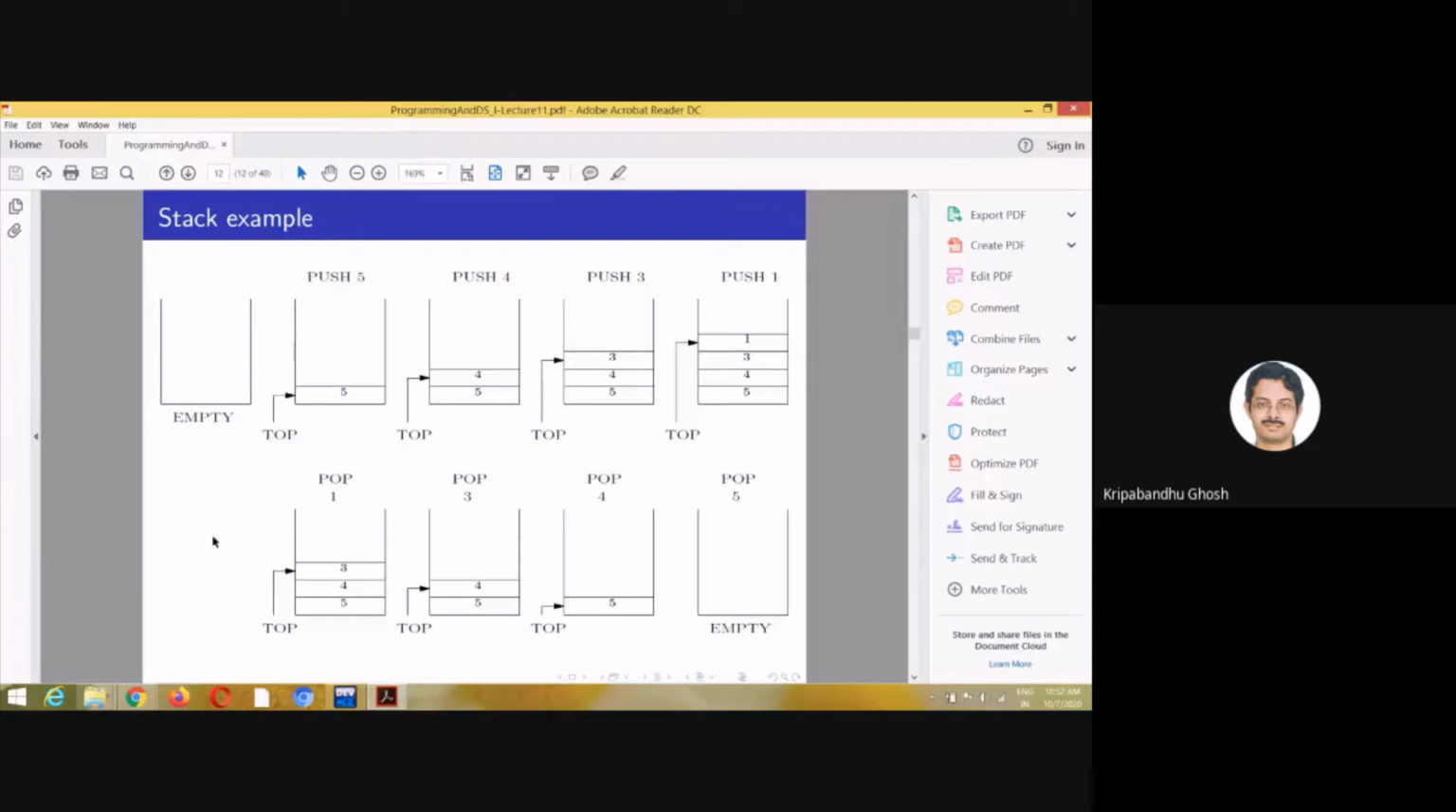I push 5, 4, 3, 1, right? And what I pop is 1, 3, 4, 5. So it is reversed, right? This is a hint that a stack can be used to reverse a string also. But that is a very trivial operation. There are many more operations. So how to use a stack? What is the best way of using a stack?